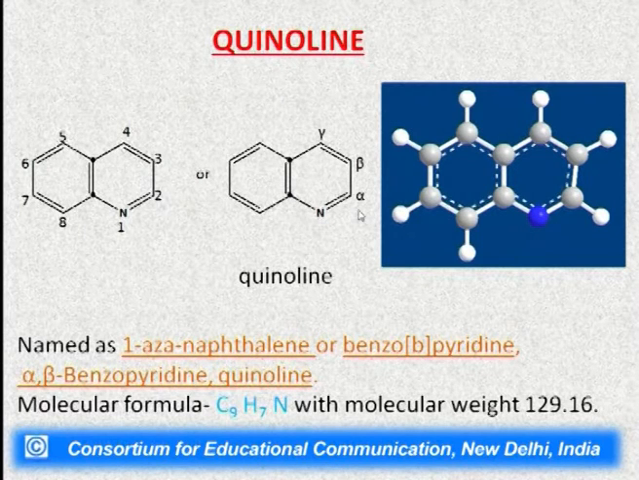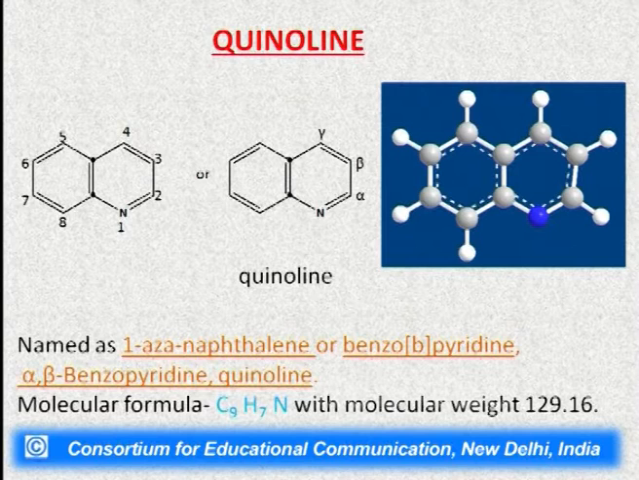We can also use alpha, beta and gamma, as the hydrogens at C2, C3 and C4 have different environments, so they have different designations. C2 is alpha, C3 is beta and C4 is gamma. Quinoline has different names also. It is known as benzo[b]pyridine, alpha-beta-benzopyridine, and the most common name is quinoline.